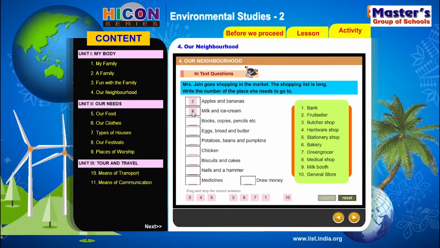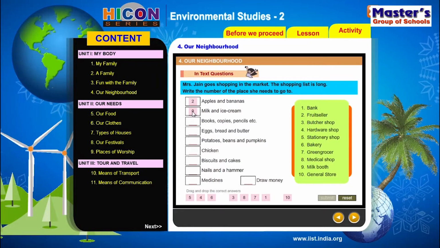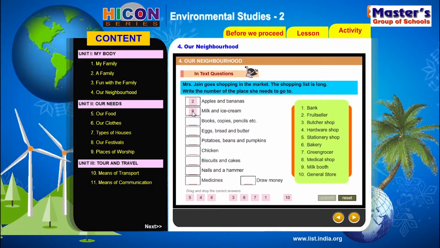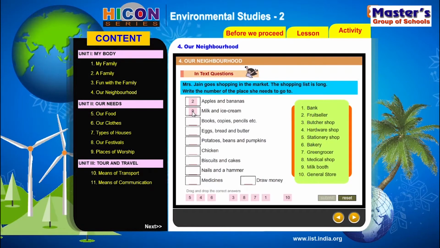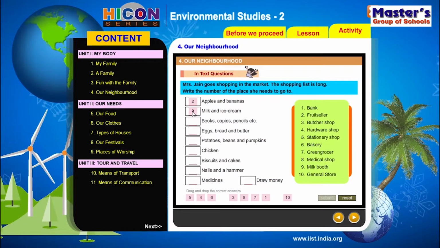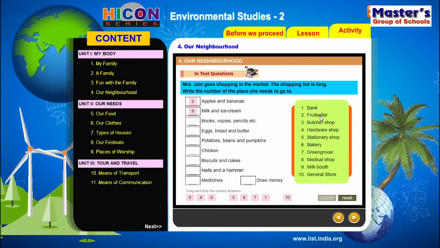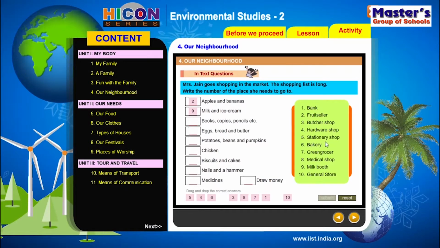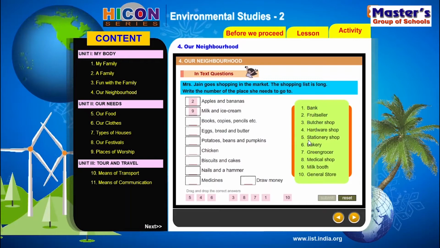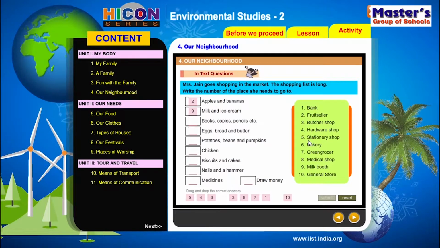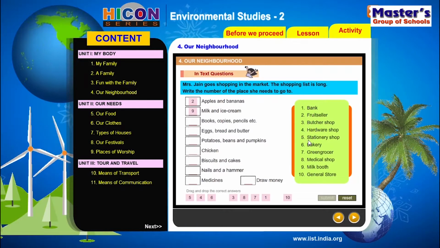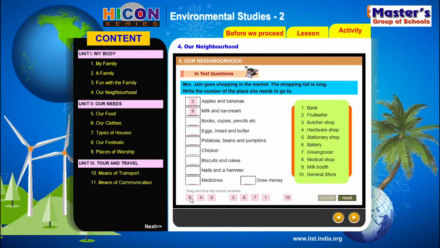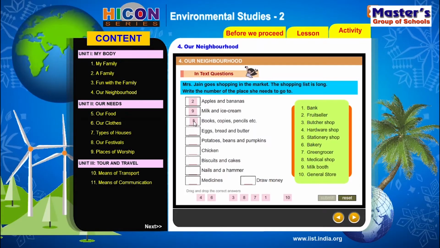Now, books, copies, pencils, etc. So where do we get the books, pencils, sharpeners, erasers and all? Okay, bank, no way, fruit seller done, butcher shop, no, hardware, no, stationery shop, isn't it? Stationery shop is a place from where we can get books, pencils, sharpeners and all. So what's the number here? 5, yeah, 5 is here, we'll drag and drop it here.